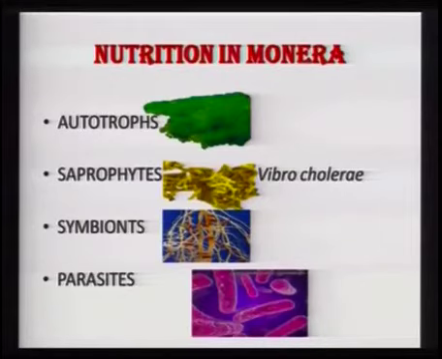Now these parasitic bacteria are harmful and they cause diseases. So on one hand we have bacteria that are very important for us and our friends, and at the same time we have bacteria which are our enemies because they are causing certain diseases. Yes, there are many pathogenic as well as beneficial bacteria. I will be talking about them later also.